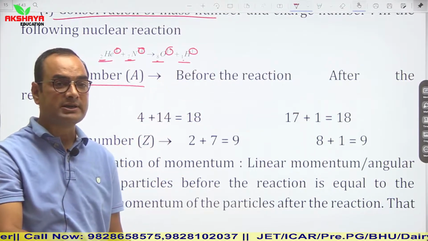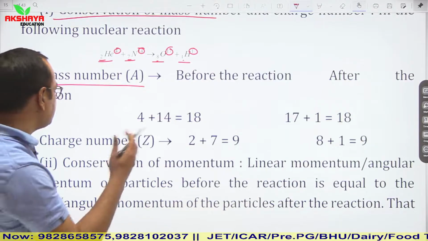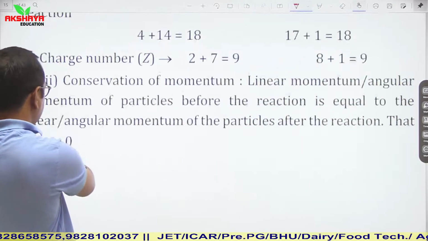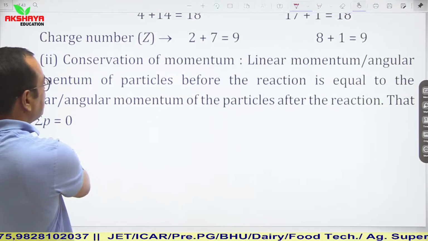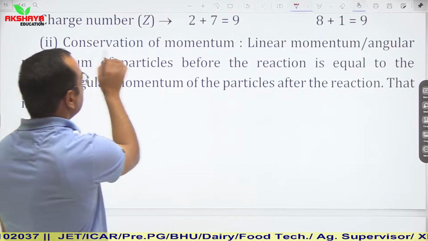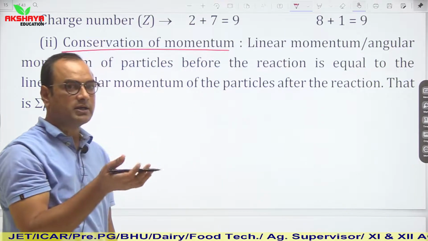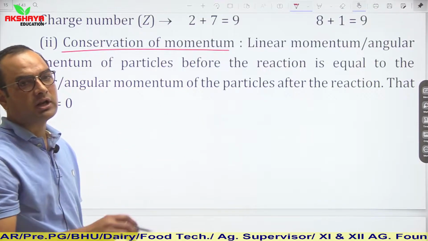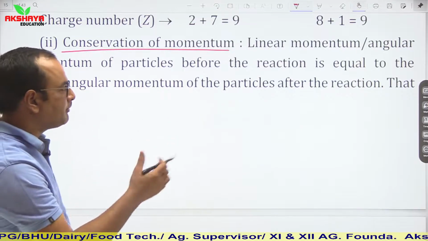It means mass number is conserved as well as charge number, which is known as atomic number, which is also conserved. Second one is conservation of momentum. So conservation of momentum: total momentum of reactants is equal to total momentum of products.